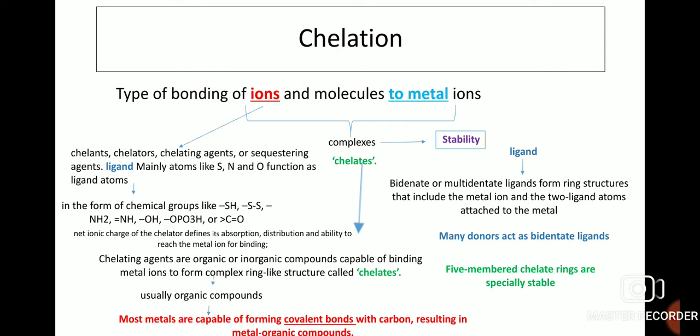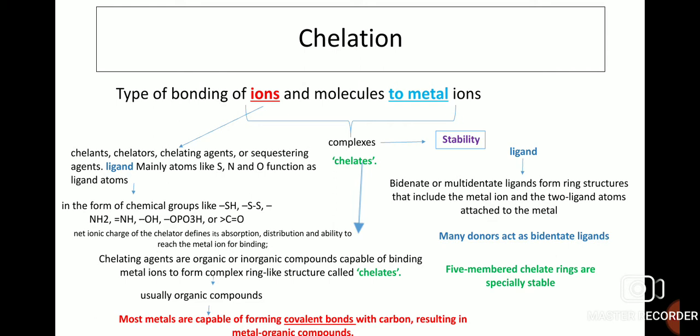Chelating agents are organic or inorganic compounds capable of binding metal ions to form complex ring-like structures called chelates. They are usually organic compounds. Most metals are capable of forming covalent bonds with carbon, resulting in metal organic compounds.